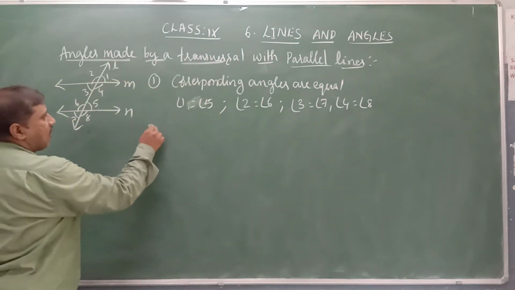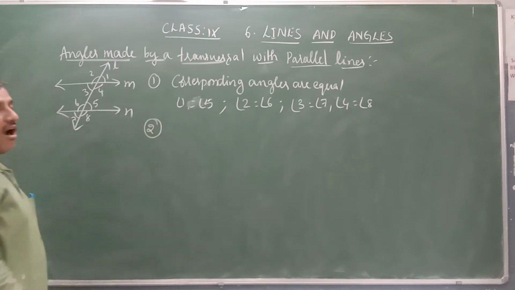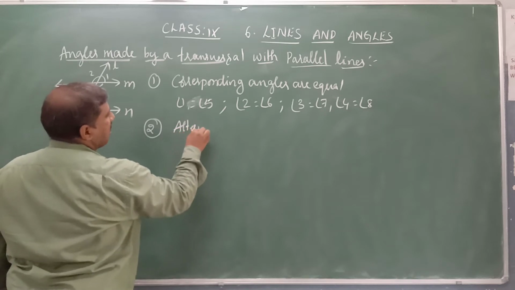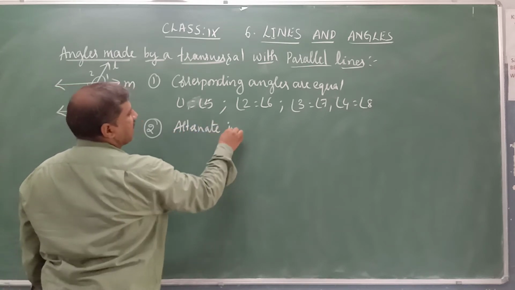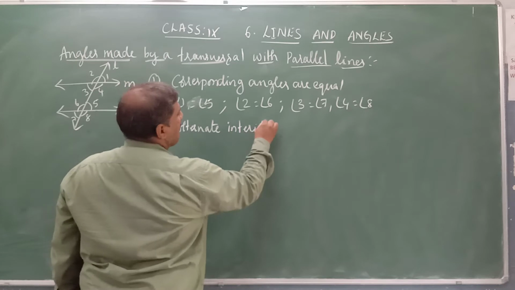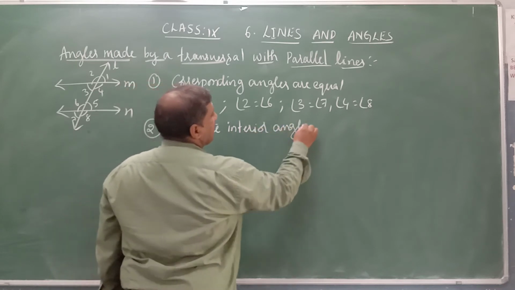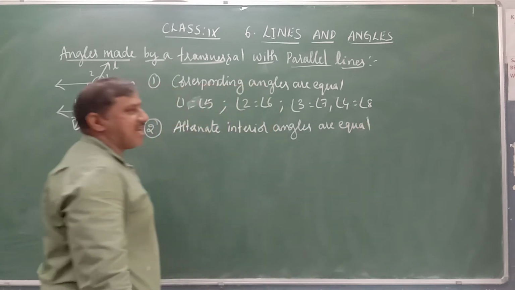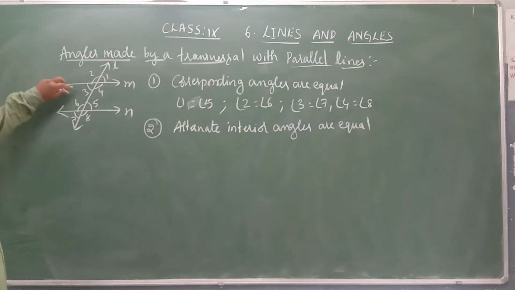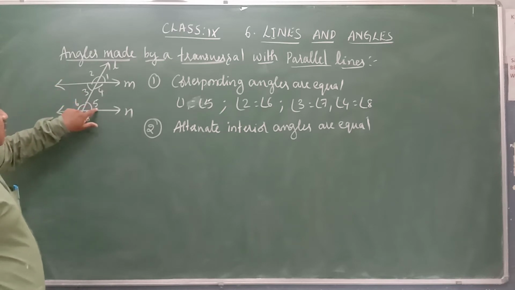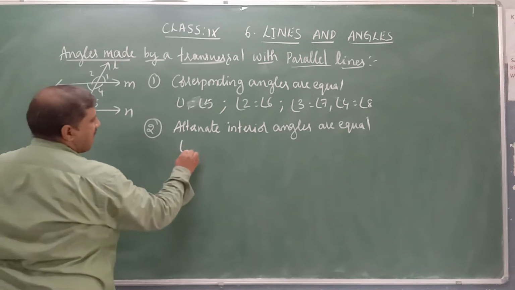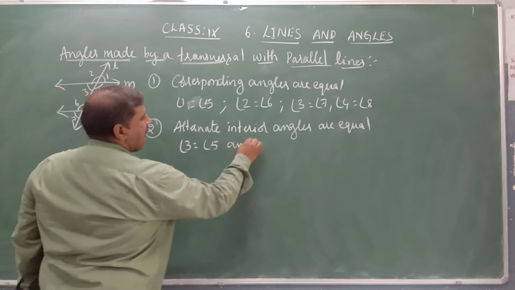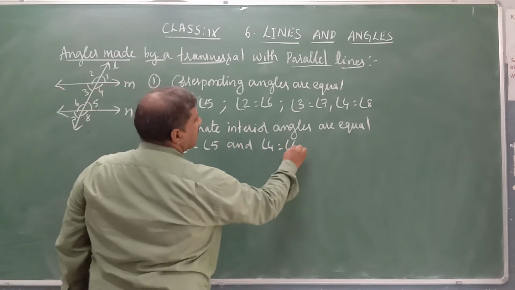Then, what about alternate interior angles? Alternate interior angles are equal. What are the alternate interior angles in this figure? Angle 3 and angle 5, angle 4 and angle 6. That is, angle 3 is equal to angle 5 and angle 4 is equal to angle 6.